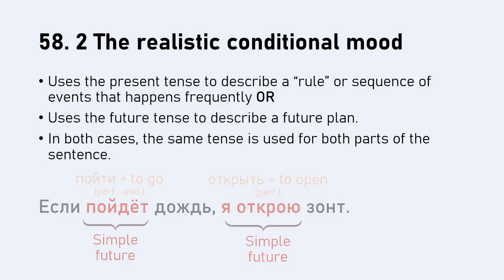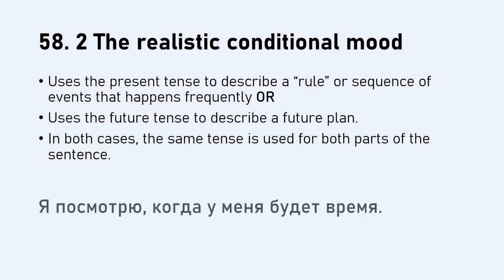Okay, now one final example with the future tense. Я посмотрю, когда у меня будет время. This time, as you should hopefully have noticed, we're not using если, instead we're using when.